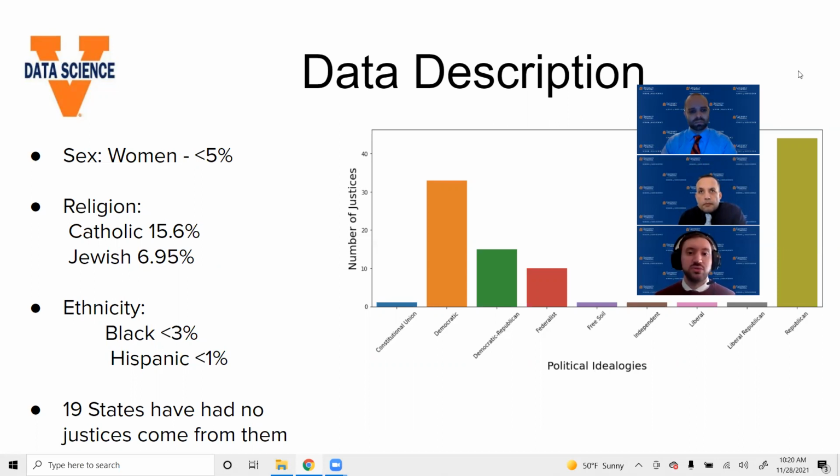We also looked at the number of states that have or have not produced a Supreme Court judge. And we found that 19 states, or about 40% of the United States, have not produced a Supreme Court justice. This can have interesting implications. When there are Supreme Court cases of an individual or group of people versus a state, it's possible that none of the justices have ever come from that state, and the full cultural and social context could be lost on them as a group.